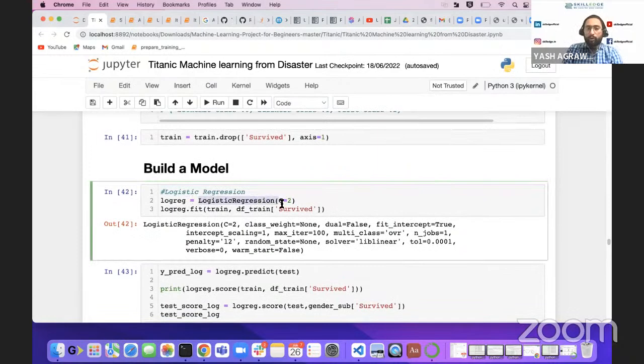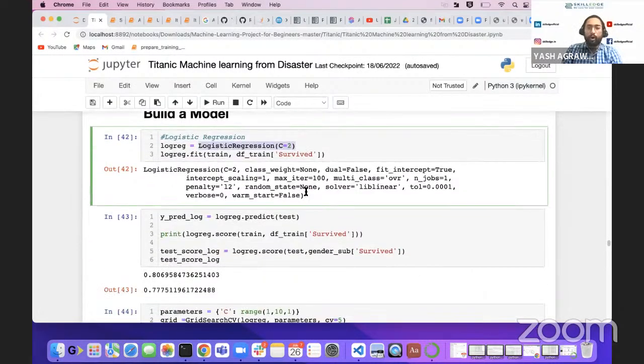Now we are initializing this logistic regression model with the help of logreg. In this logreg variable, we will fit our train data. This is our Y, the predictive column. Here we have all the features, and here we will have your target values. Once we run this part, your model is ready for prediction.